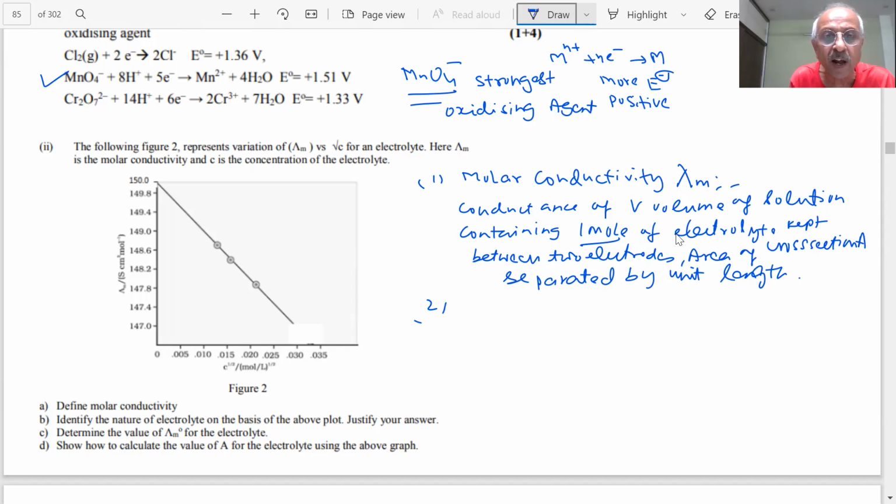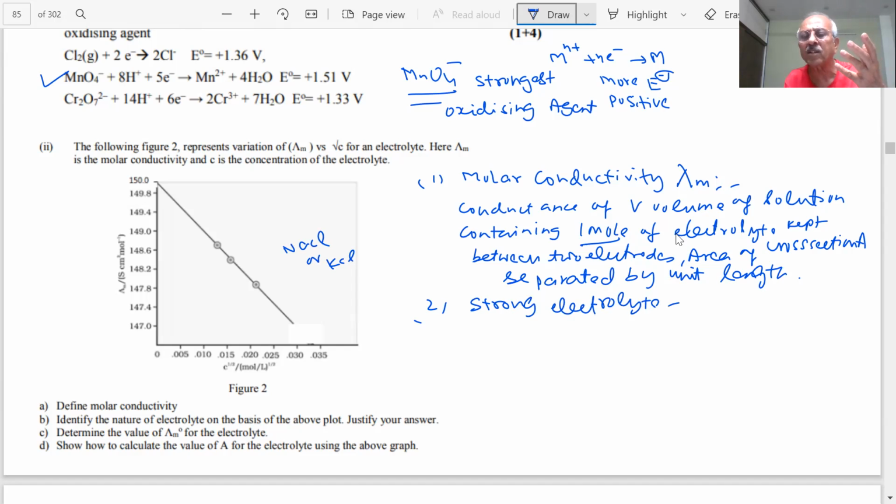Identify the nature of electrolyte on the basis of the plot. Justify your answer. Which type of electrolyte is this? There are 2 types of electrolytes you have been shown, strong and weak. Is it a strong or weak electrolyte, student? This is a graph of a strong electrolyte, NaCl or KCl. We have shown you the figure for NaCl or KCl. And for strong electrolytes, you know what is happening. We can find the value of lambda 0 m from this method, student. Lambda 0 m.